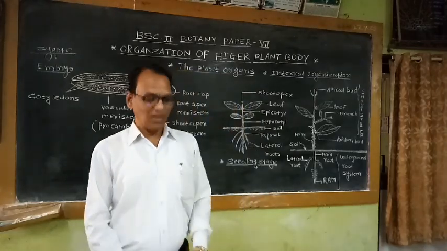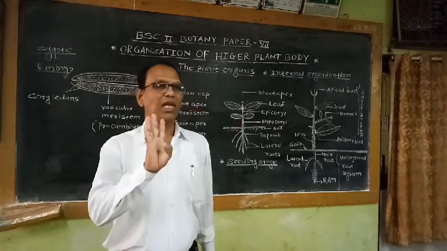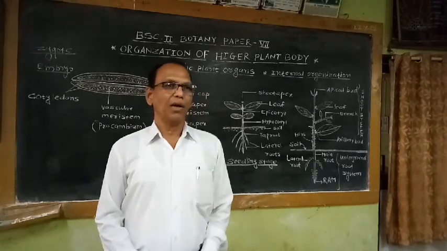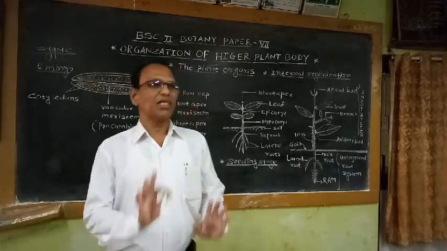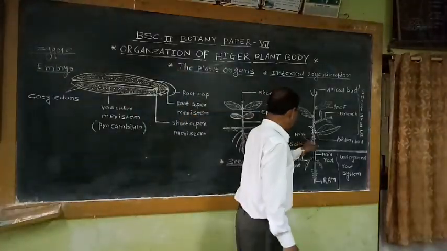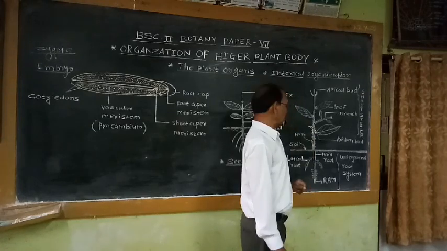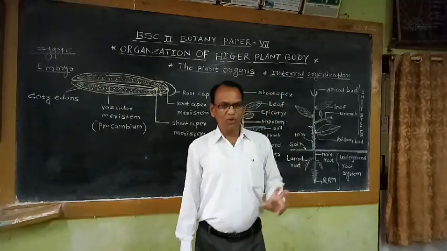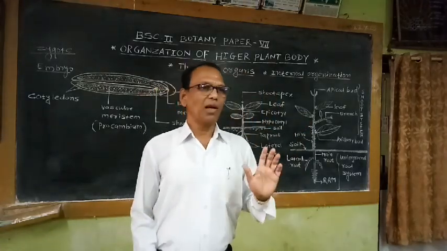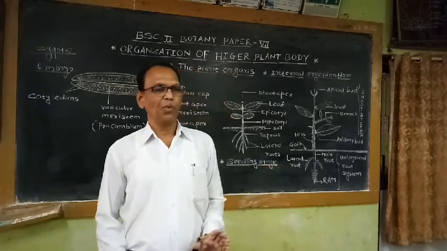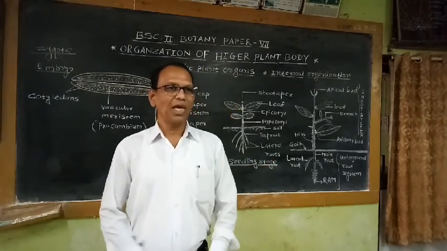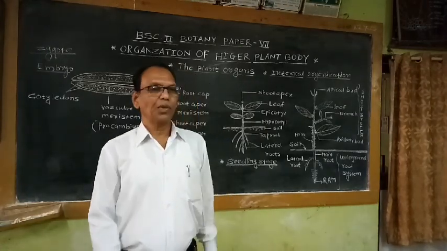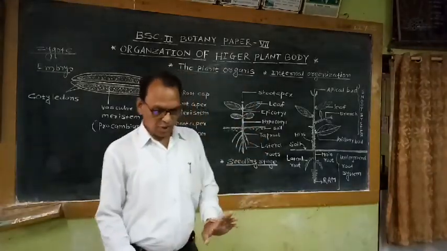So this root-shoot axis produces basically three types of appendages, namely leaves, epidermal outgrowths or appendages, and emergences. That means these are the hairy appendages, one type of appendage, another emergences, and the third one leaves. So leaves, emergences, and epidermal outgrowths in the form of various types of multicellular and unicellular hairs, commonly known as trichomes. These three appendages are developed from this aerial shoot system.